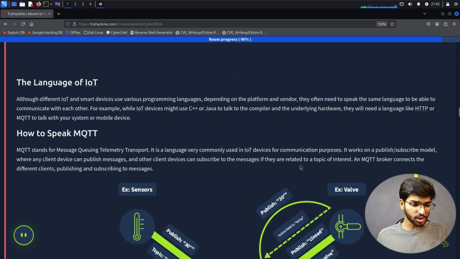Okay, the language of IoT. Although different IoT and smart devices use various programming languages, depending on the platform and vendor, they often need to speak the same language to be able to communicate with each other. For example, while IoT devices might use C++ or Java to talk to the compiler and the underlying hardware, they will need a language like HTTP or MQTT to talk with your system or mobile devices.